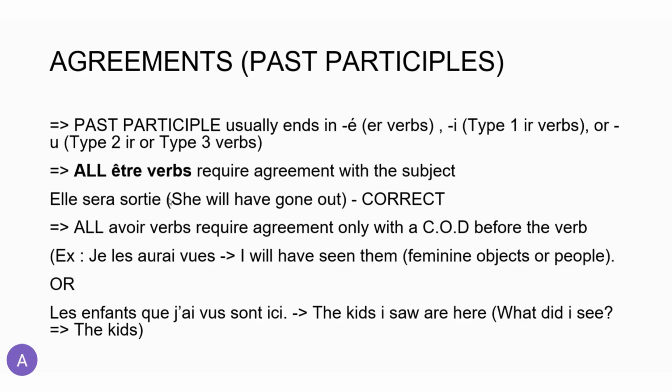She is a pronoun that is feminine and singular. So we're talking about two different aspects. If it is feminine, I need to add an e at the end. Okay? This is the rule at the end of the past participle. If it is masculine, I don't add an e. If it is singular, I don't add an s after that. And if it is plural, I need to add s.